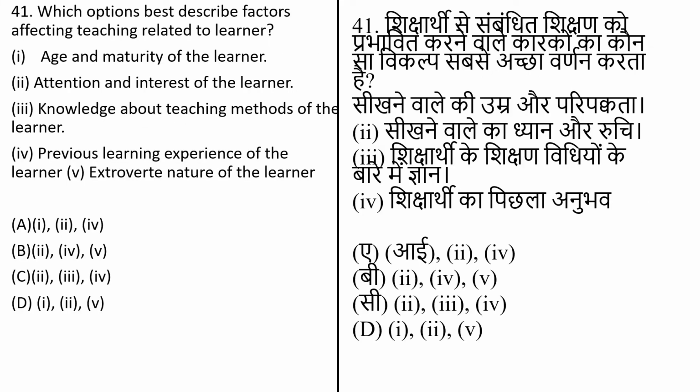Which option best describes factors affecting teaching related to the learner? And options are: age and maturity of the learner, attention and interest of the learner, knowledge about teaching method of the learner, previous teaching experience of the learner, extrovert nature of the learner. The correct answer of this question is option number A.